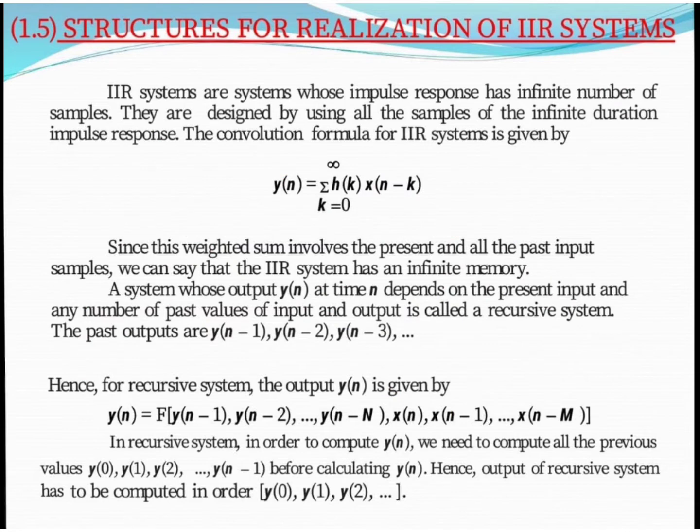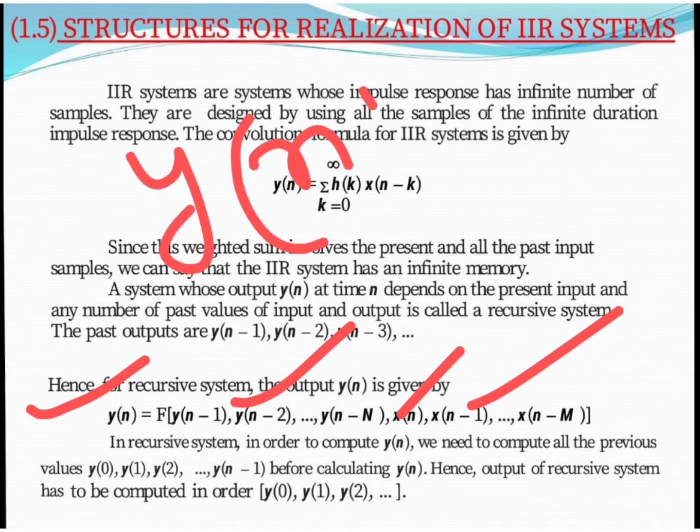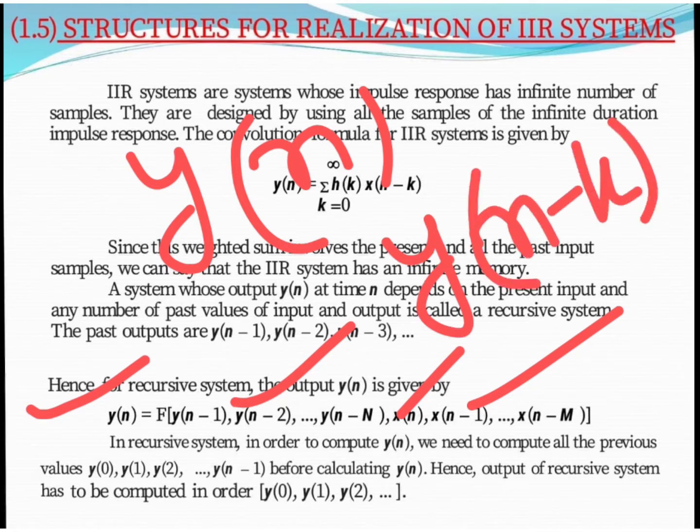So here, as you can see, for any recursive system, as we know, the IIR system output depends not only on the present input or the past samples of the input, but also on the past output sample values. So in order to compute our output sequence y of n, we need to calculate our past output values also, which are used to compute the output of a recursive system.